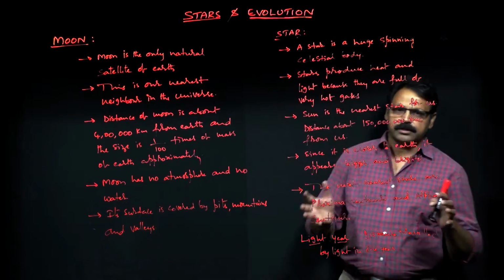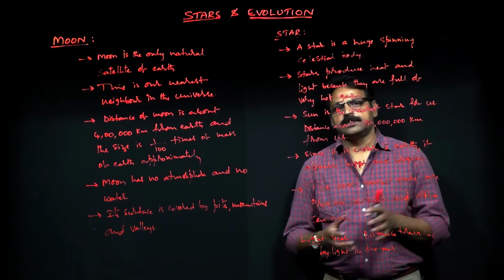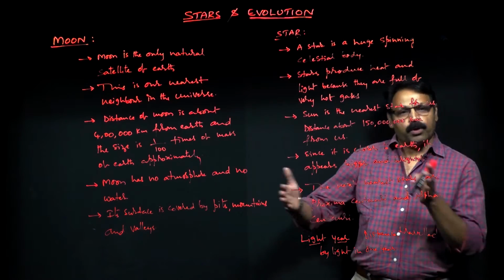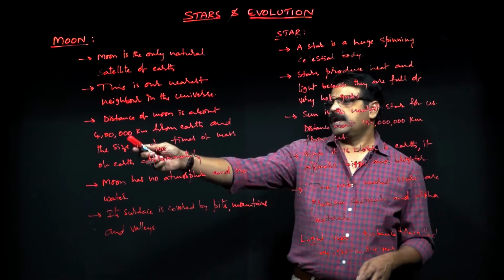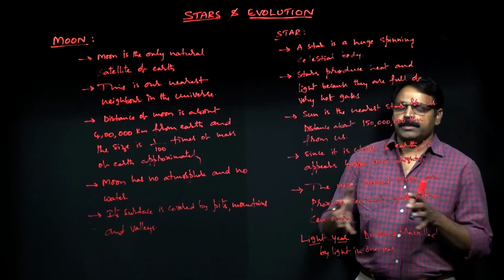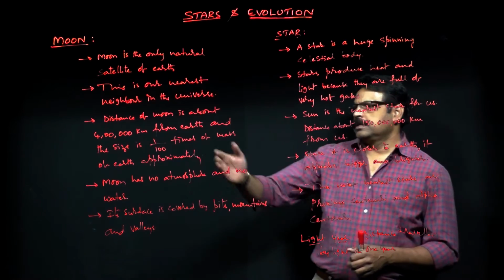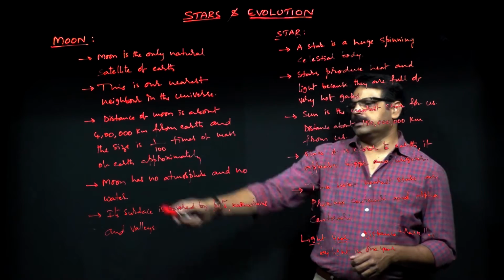Astronomical distances are the distance measured between planets, stars and all. Interplanetary distances are generally measured in astronomical units. So what is the corresponding unit and all, we'll see. Here 4 lakhs kilometers is very minimal when compared to the astronomical units. That's the reason moon is going to be the nearest to the Earth.